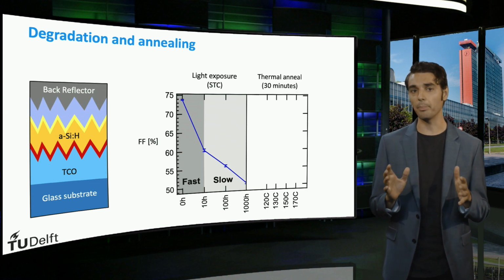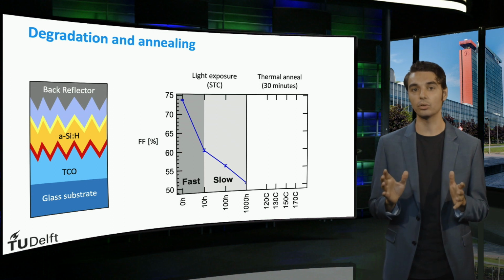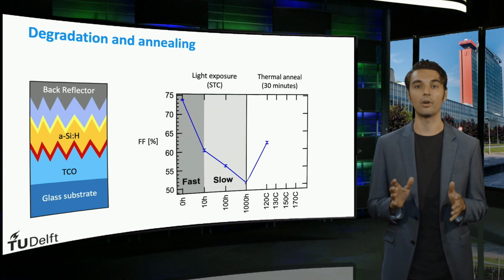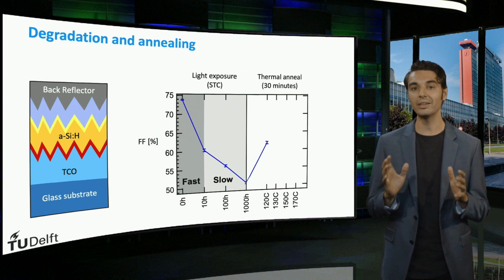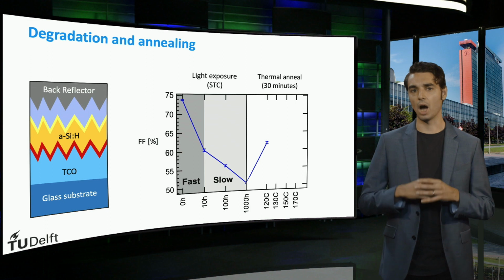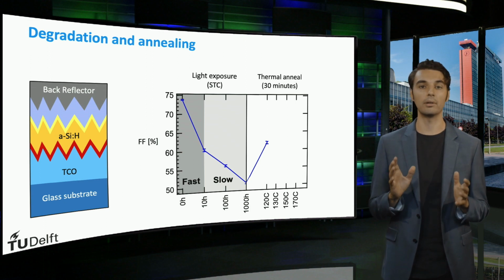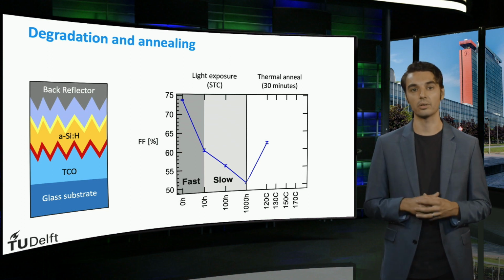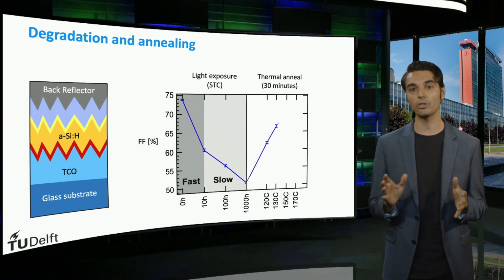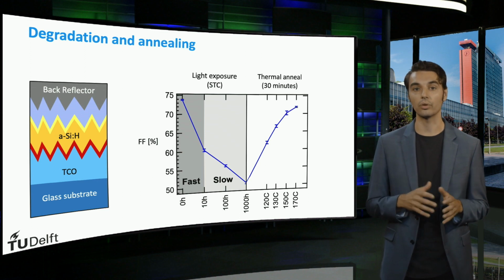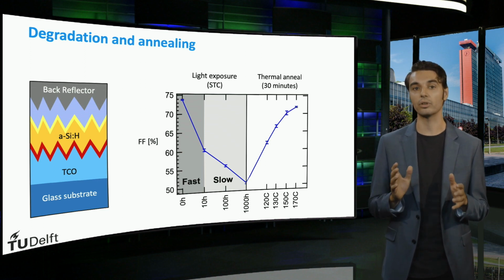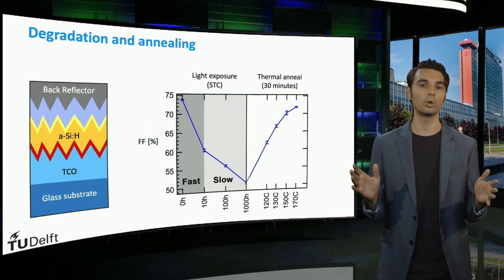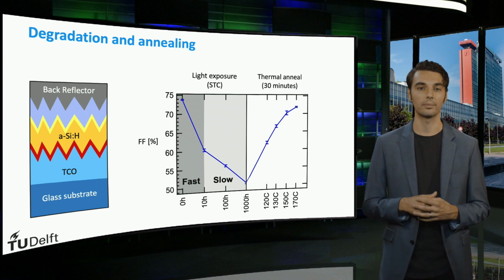An interesting thing happens when a stabilized cell is subjected to a step of thermal annealing. As you can see, the performance loss of the cell can be reversed to a certain degree when thermally annealed. At 120 degrees Celsius, after a period of 30 minutes, the fill factor has been increased from 51 to about 62%. At higher annealing temperatures, yet more of the light-induced degradation is reversed, up to 97% of the initial fill factor. Unfortunately, after annealing, the cell will once more degrade when exposed to light.